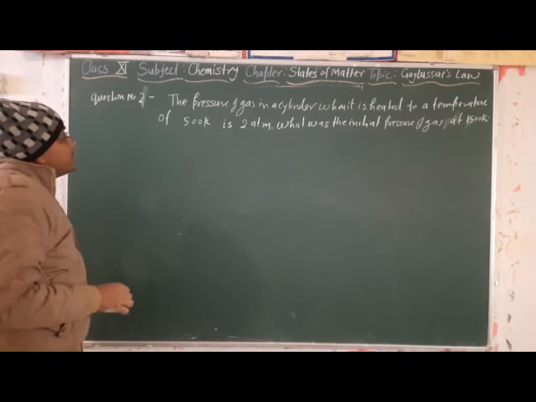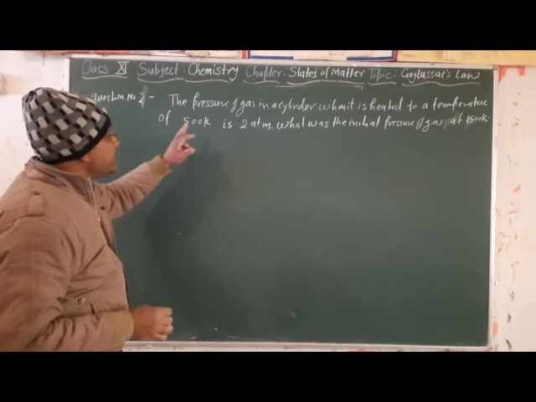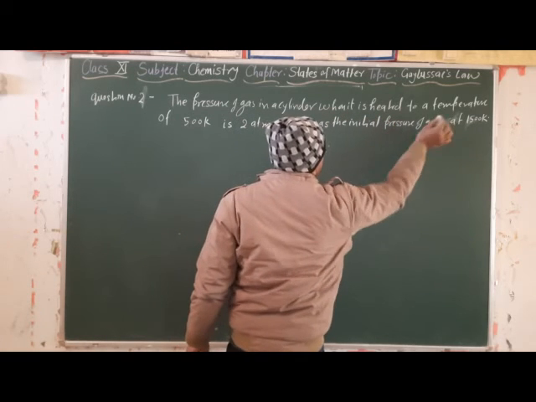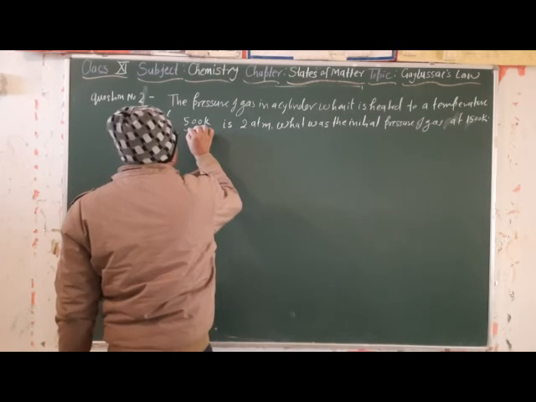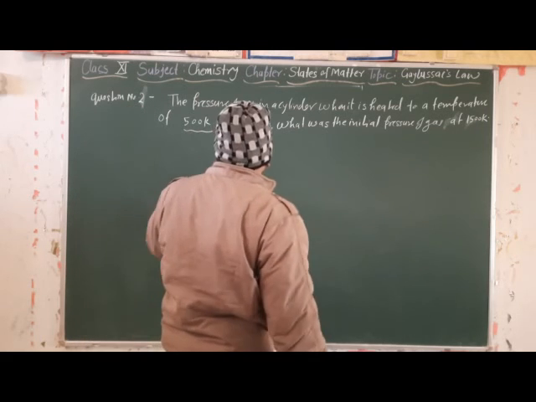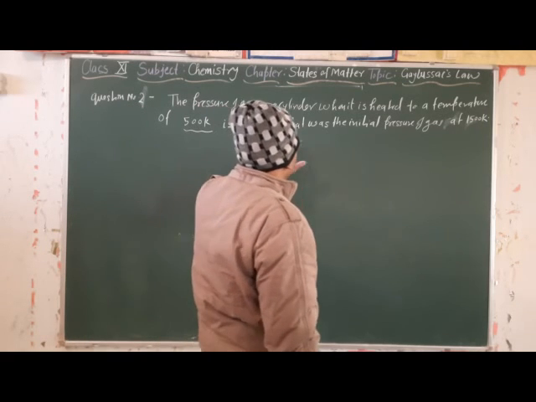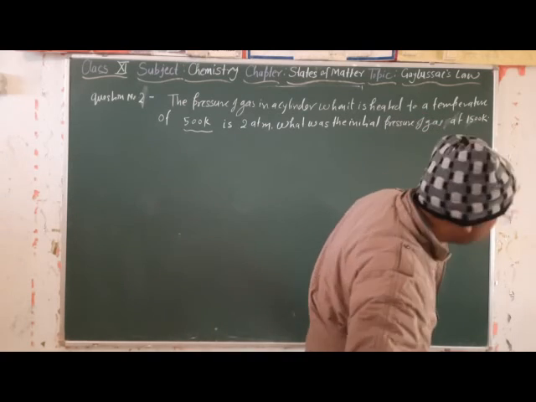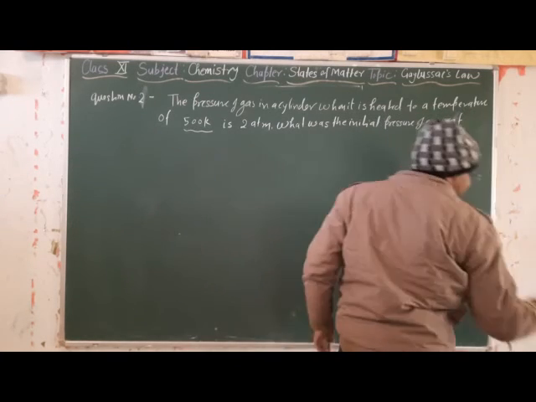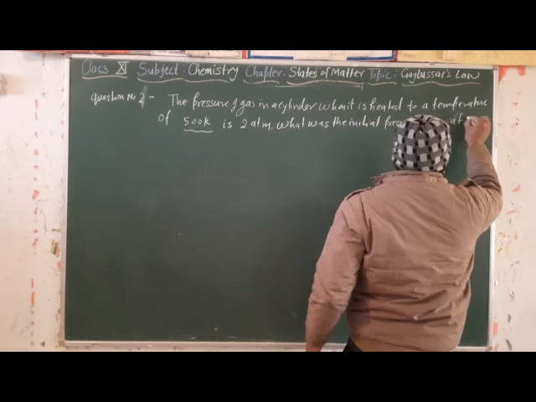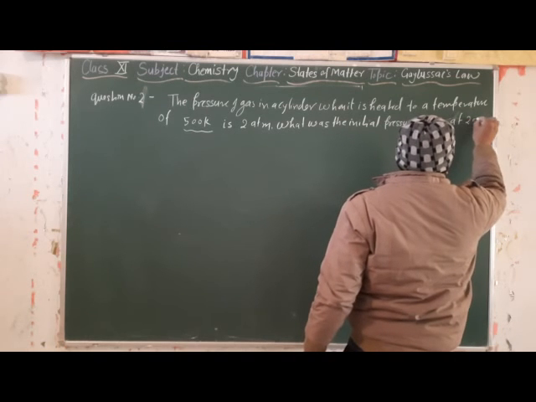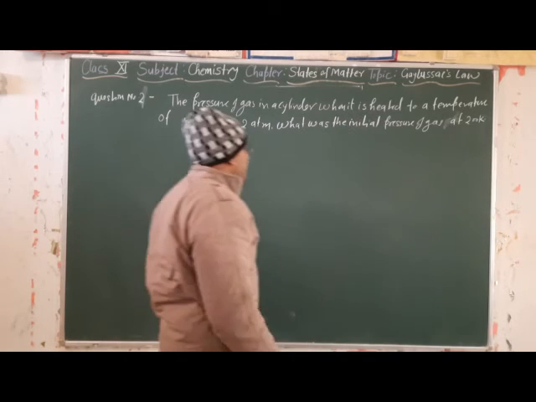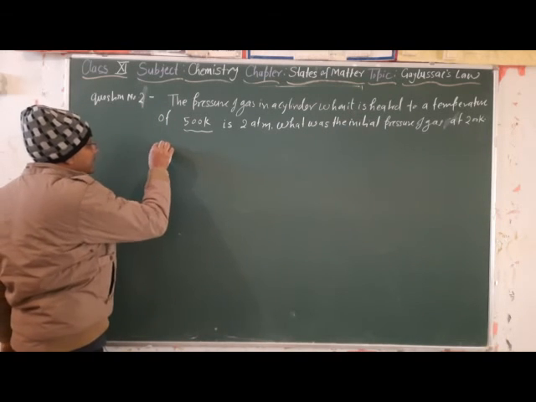Now this is question number 2. In this question, the pressure of gas in a cylinder when it is heated to a temperature of 500 Kelvin is 2 atm. What was the initial pressure of the gas at 200 Kelvin?